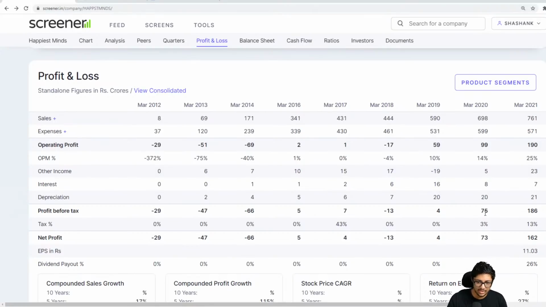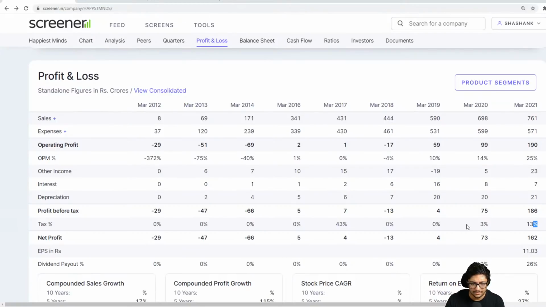Depreciation, okay, remove all that. Profit before tax, 75. The tax rate here, look at this. This is very important. Happiest Minds has only paid a 3% tax rate. So you need to understand why. If you pay a lower tax rate in a year for some particular reason with respect to accounting standards, then the next year you would have to end up paying slightly more. You're just postponing the tax. And next year you see he's paid 13% tax. So that's quite high. From 3% he's paid 13% tax.